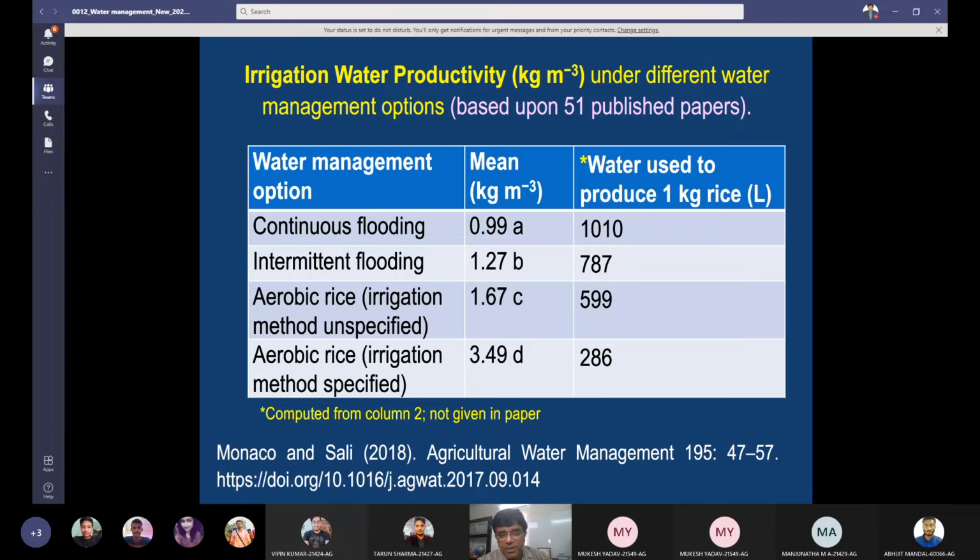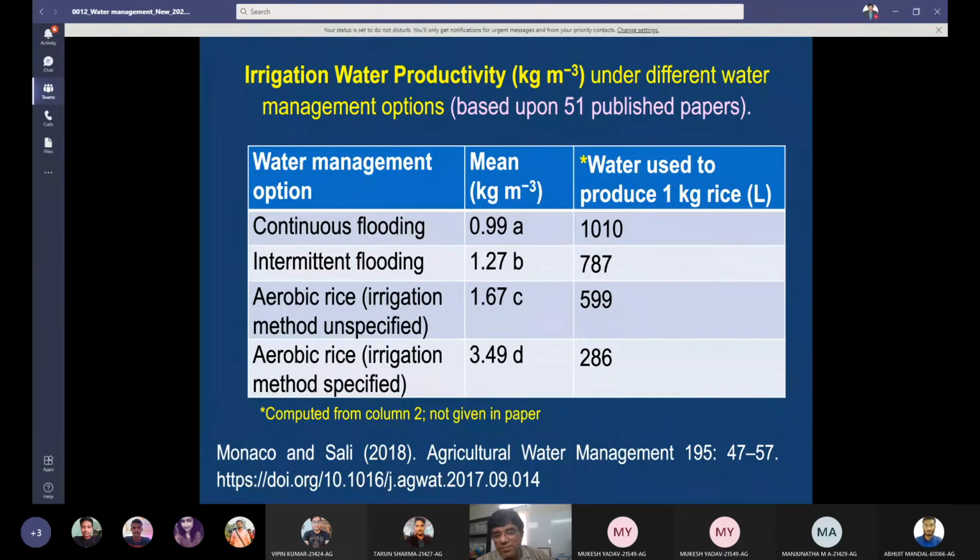This 1000 liters will give you 3.49 kilograms of grain. Or you can see water used to produce 1 kg rice. So in continuous flooding, you need the highest amount of water, 1000 liters, then 787 liters in intermittent. Aerobic rice, you get 599 or 600 liters. However, in the irrigation method specified, that is drip system, you need just 286 liters of water to produce 1 kg of rice. So this is important.